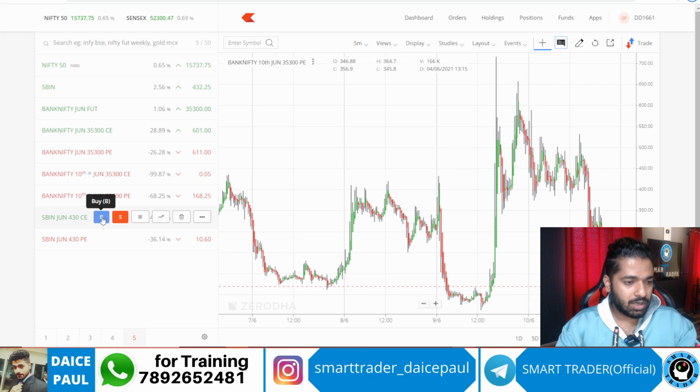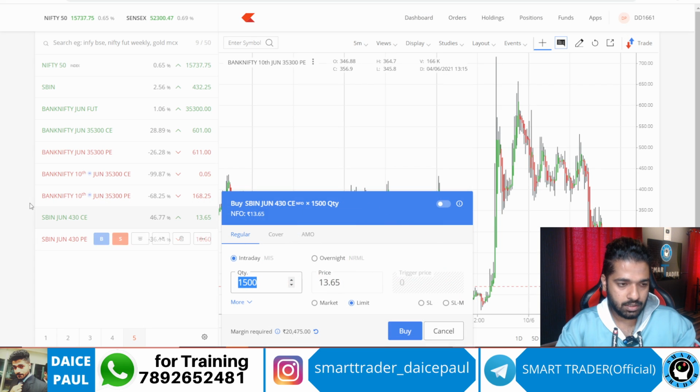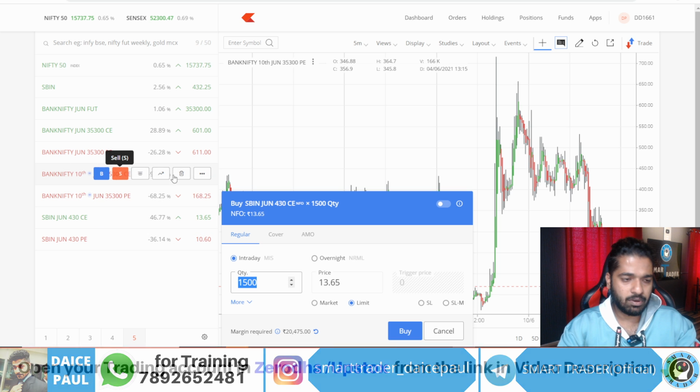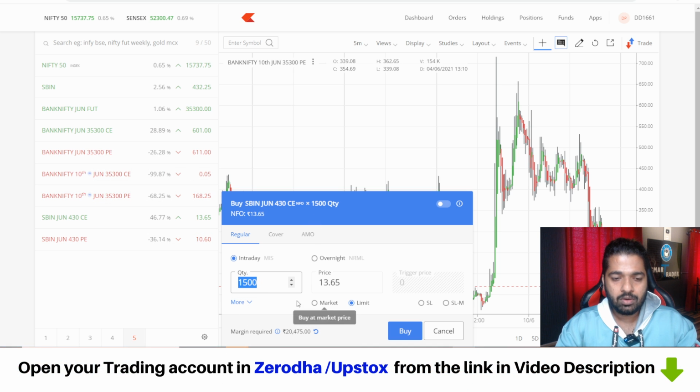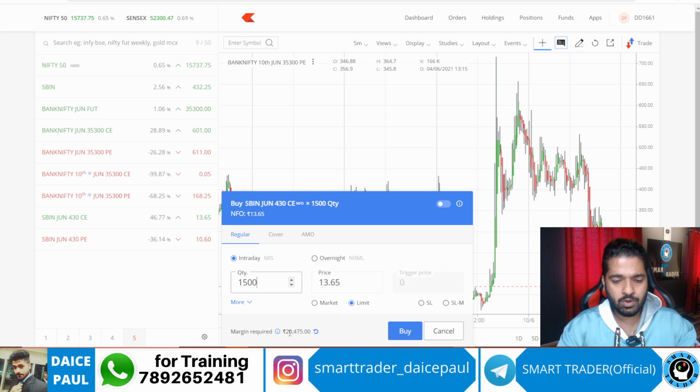So let's say you are buying SBI in options, or we'll take the example of Bank Nifty also, no problem. You have to take the lot size first of all, 2 lots, 3 lots. How much money is required? You can see over here, right? So 1500 minimum you have to buy. How many rupees is the premium currently? Let's say 13 rupees. So you are paying 20,000 from your pocket. Let's say you did a buy at this 13 rupees. Let's take an example. So from here, this is your buy value.